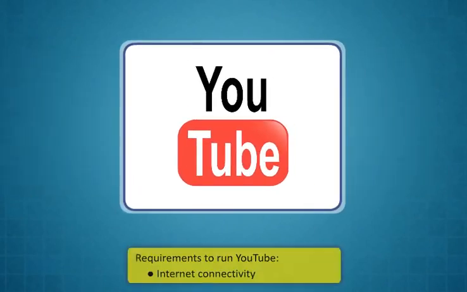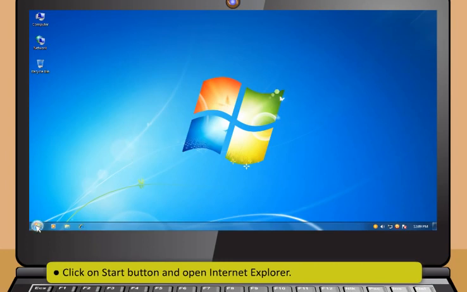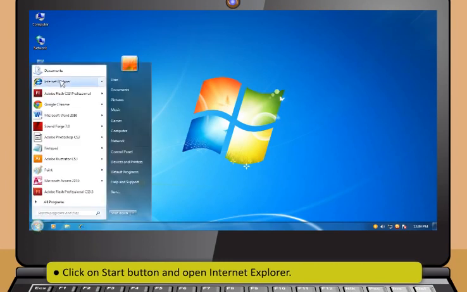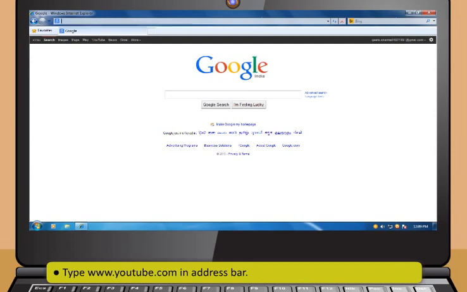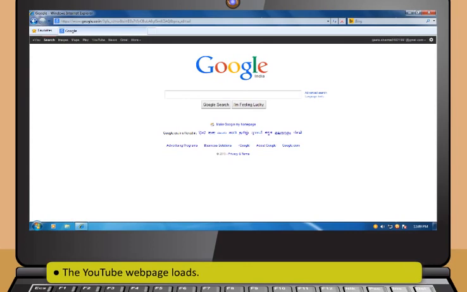To run YouTube, one needs to have internet connectivity, Adobe Flash Player, and a speaker. First, click on Start button and open Internet Explorer. Then type www.youtube.com in address bar and click on Go button or press Enter. The YouTube web page loads.